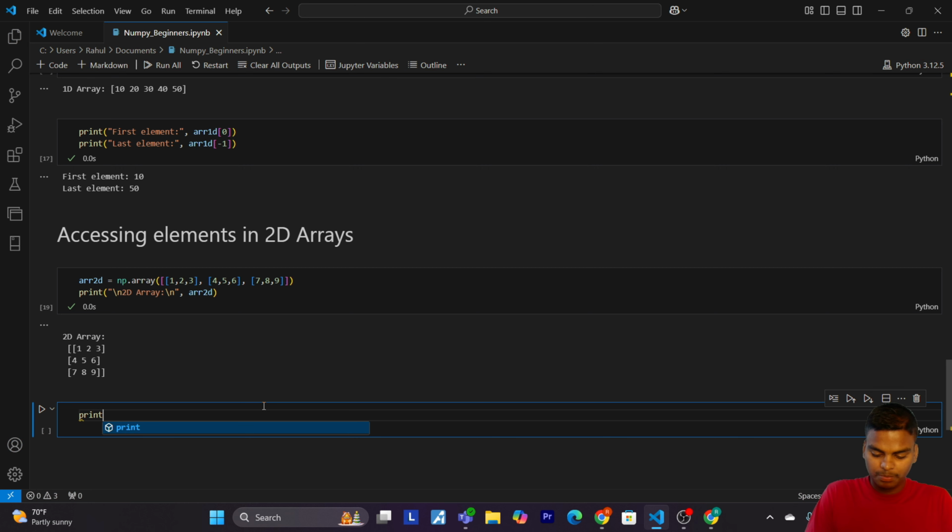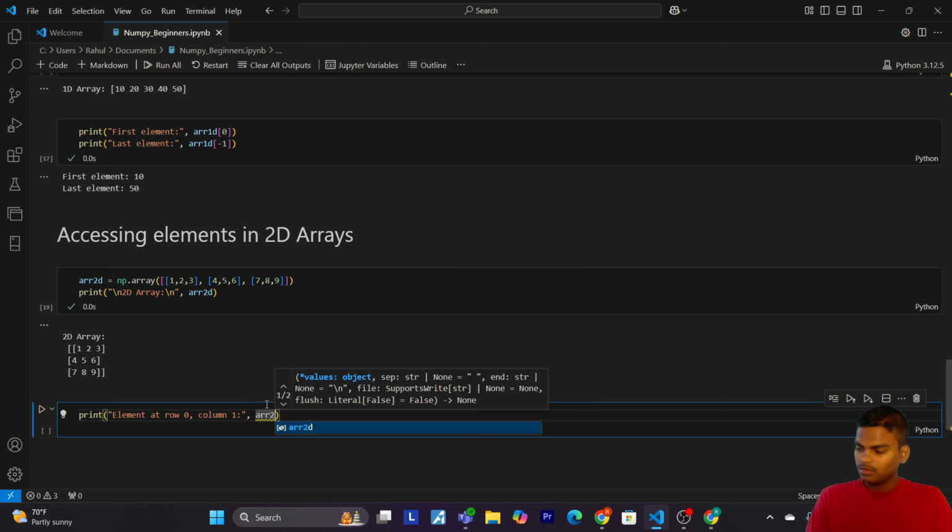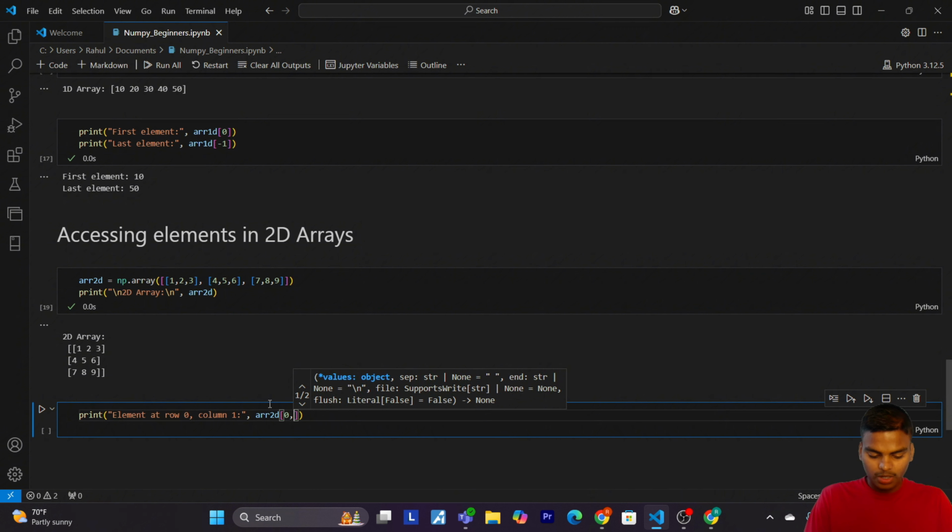So now let's print element at row 0, column 1. Now let's write 0 comma 1. It will give 2.